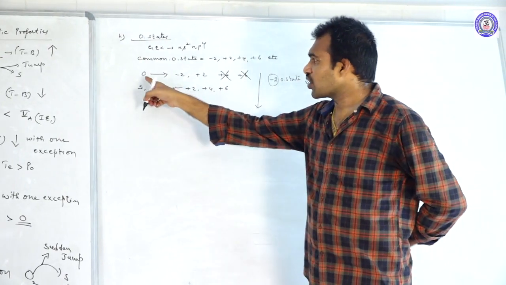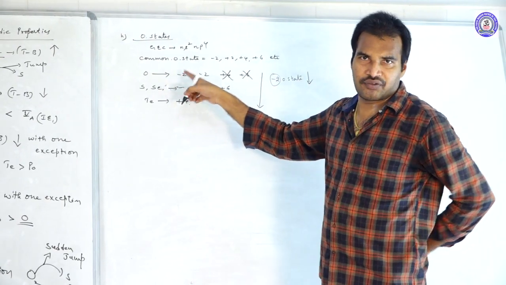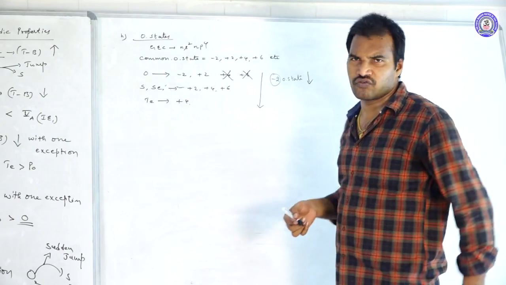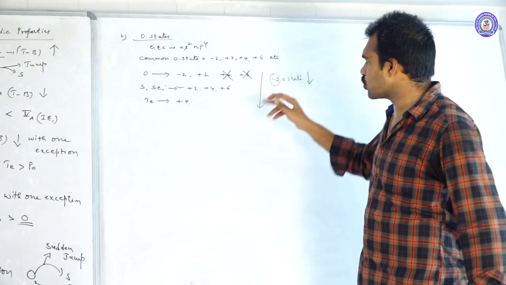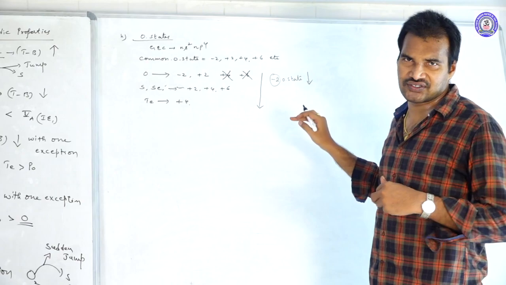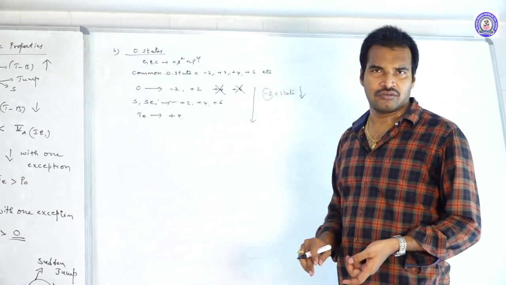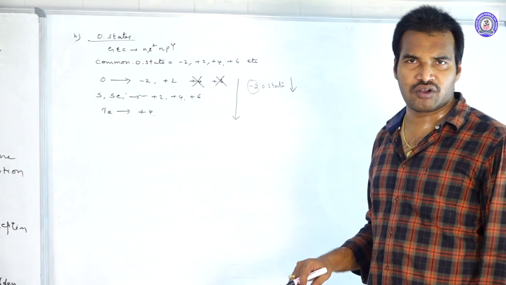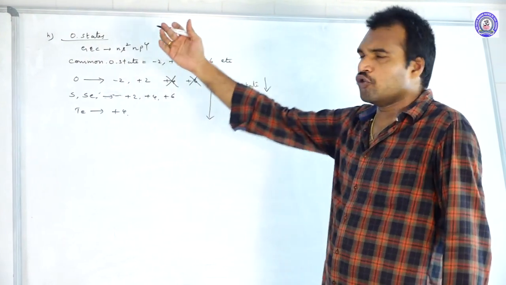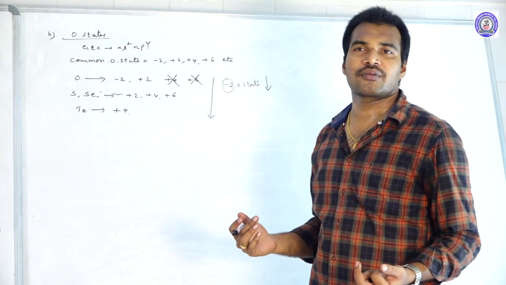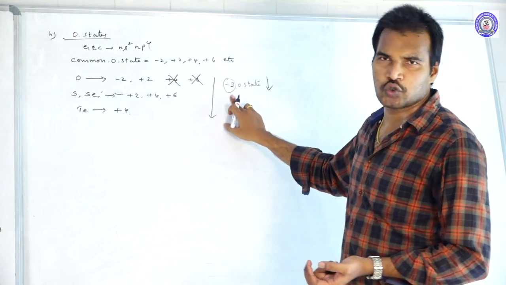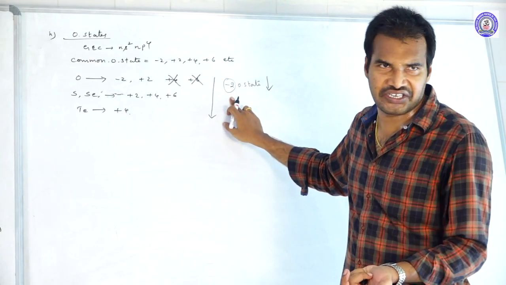What is the reason? Oxygen alone is showing the -2 state, whereas the remaining all are showing almost positive oxidation states. The tendency of showing -2 oxidation state decreases because of the decrease in non-metallic nature. Only non-metals can show negative oxidation states. So in this group, going from top to bottom, non-metallic behavior decreases, so the tendency of showing -2 oxidation state also decreases.